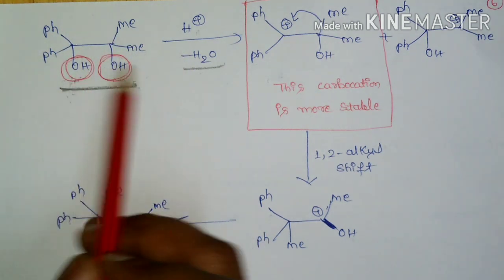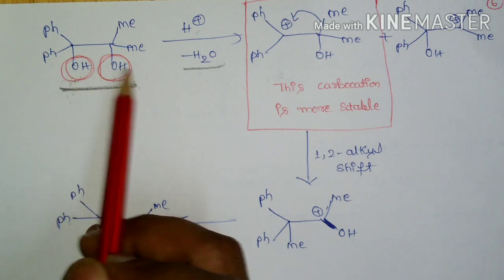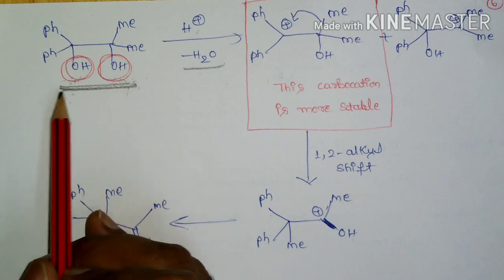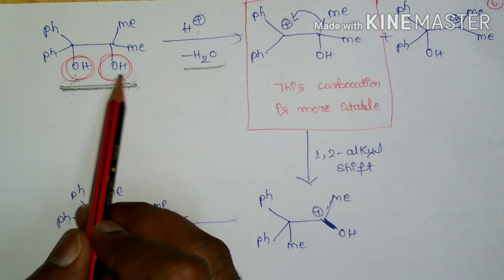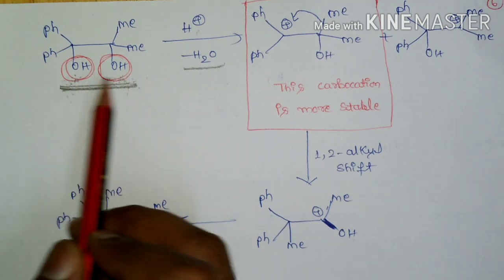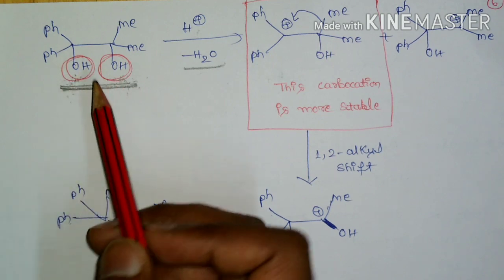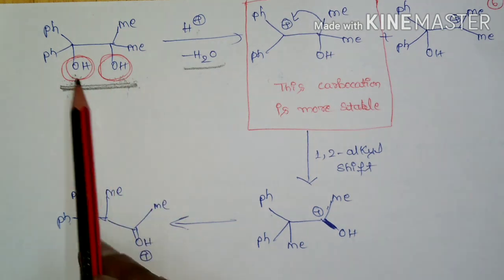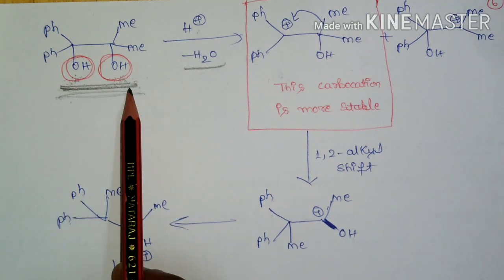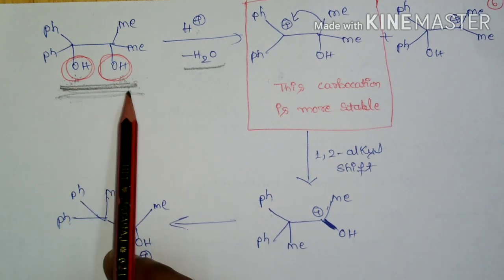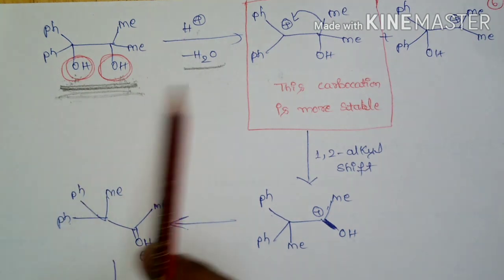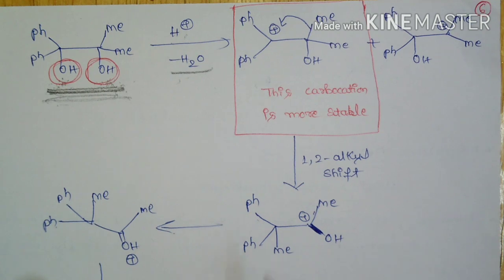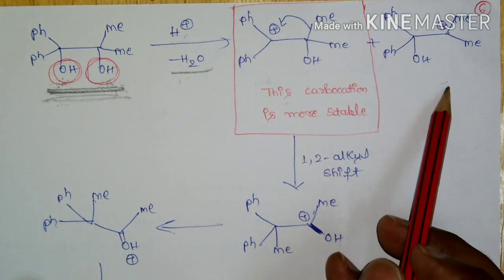If an unsymmetrical pinacol is present, here is an example. If you take this example, then which OH group is going to act as the leaving group will be decided by the stability of the carbocation it is going to form. Suppose this vicinal diol, upon treatment with acid, loses a water molecule and forms these two carbocations.